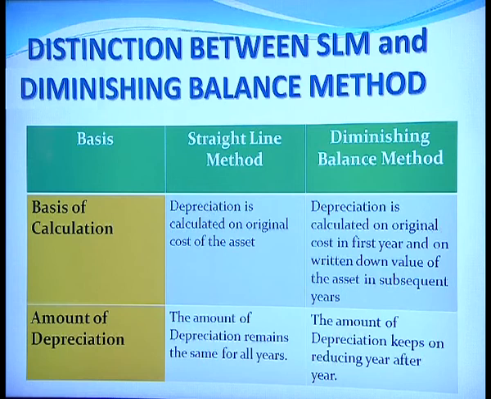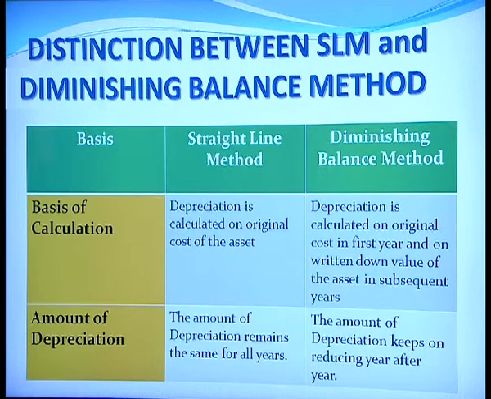Next we shall learn about distinguishing the straight line method and the diminishing balance method. The basis of the dissimilarity, first, is the basis of calculation. Under straight line method, depreciation is calculated on the original cost of the asset, and in diminishing balance method, depreciation is calculated on original cost in the first year and on written down value of the asset in the subsequent years.